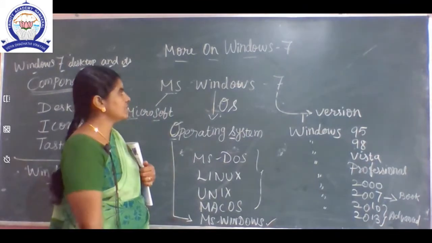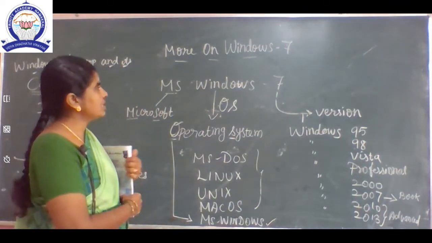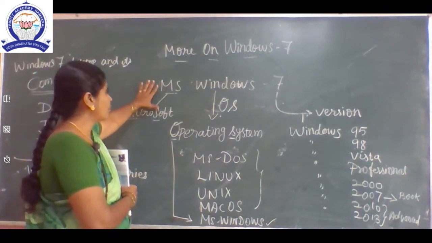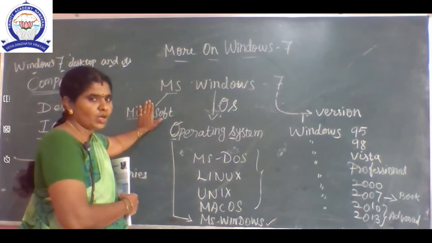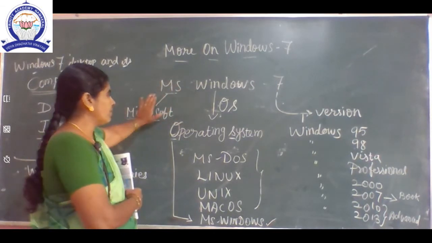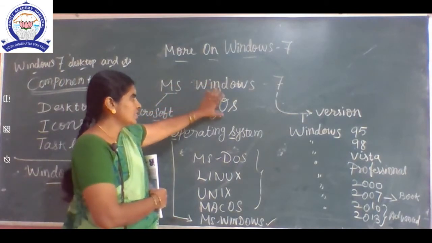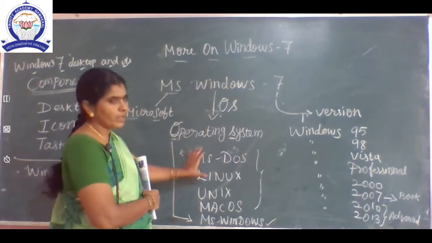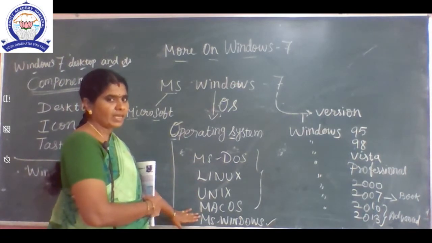Now we will discuss once more, in this lesson, More on Windows 7. The full form of MS is Microsoft. Windows is developed by the Microsoft company in the US. Windows is an operating system. The other operating systems are MS-DOS, Linux, Unix, Mac OS and MS Windows.